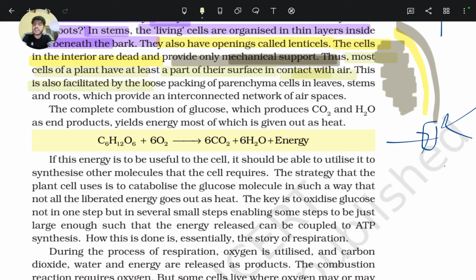This is also facilitated by the loose packing of parenchyma cells in leaves, stems, and roots, which provides an interconnected network for airspace. The complete combustion of glucose, which produces carbon dioxide and H2O as end products, yields energy, most of which is given out as heat. So in glucose combustion with oxygen, CO2 and H2O are the byproducts, with energy released as heat.